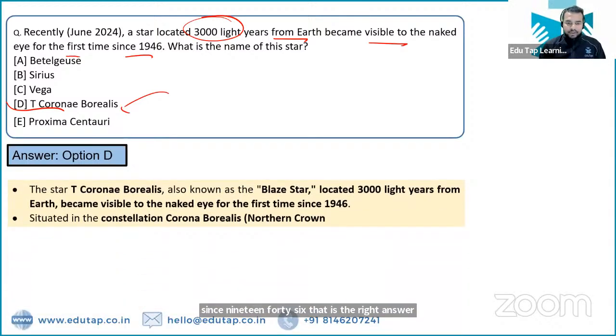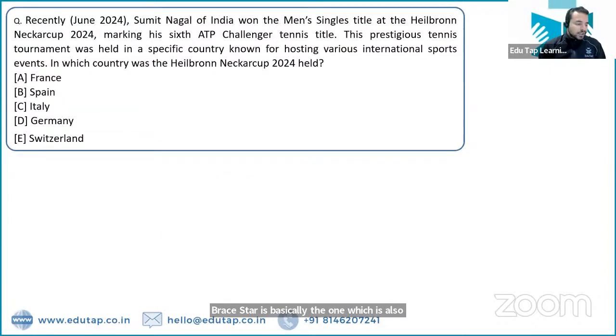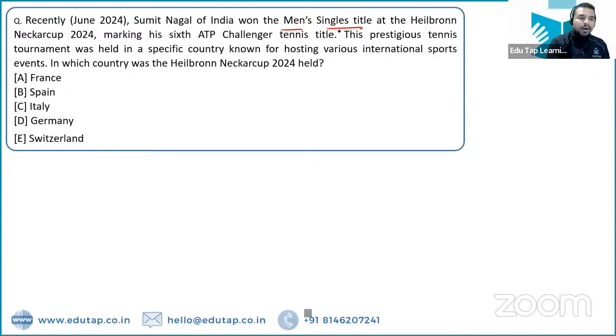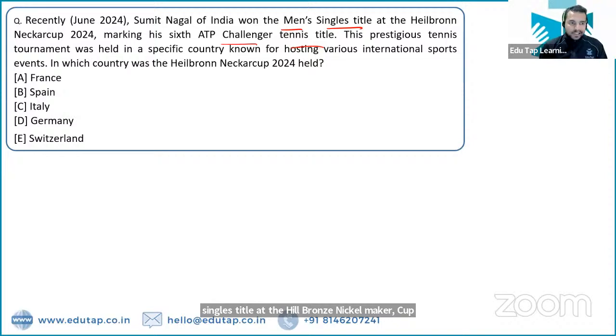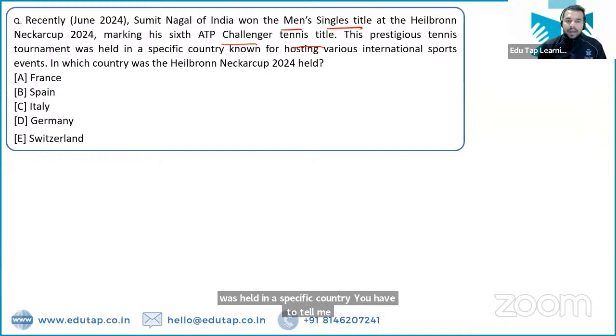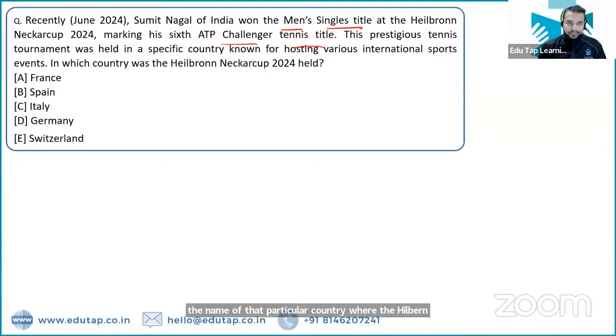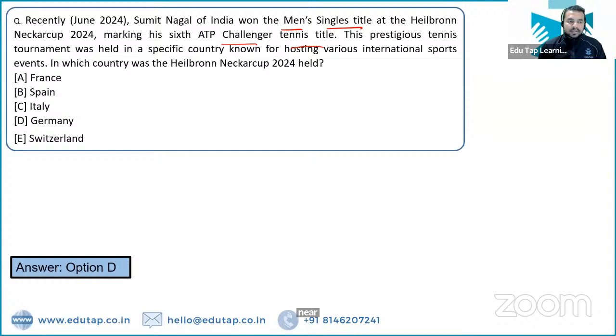Okay, so it is also known as blaze star. So blaze star is basically the one which is also called T Coronae borealis. Next question. So Sumit Nagal of India has won the men's singles title at the Heilbronn Neckar Cup 24, marking his 6th ATP Challenger tennis title. So this prestigious tennis tournament was held in a specific country. You have to tell me the name of that particular country where the Heilbronn Neckar Cup 2024 was held. So the country is Germany.